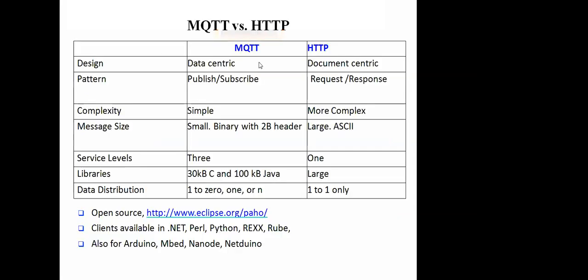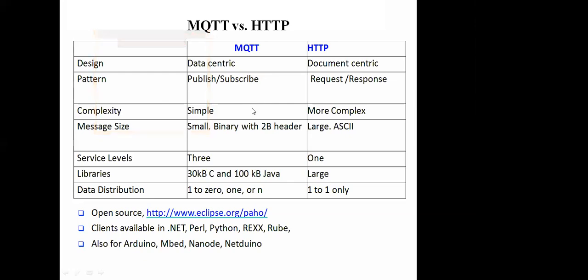So if we compare MQTT and HTTP, there are some slight differences. At the design level, MQTT is data centric, whereas HTTP is document centric. Similarly, if we compare the pattern, HTTP depends on request and response, whereas the MQTT protocol is just a publisher subscriber implementation.